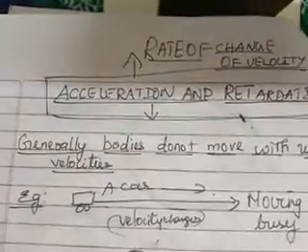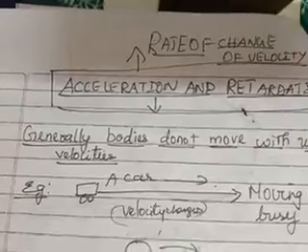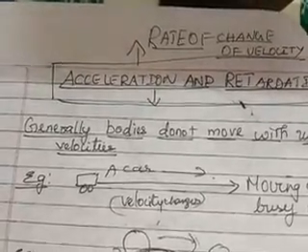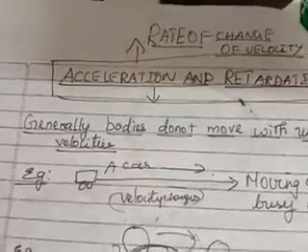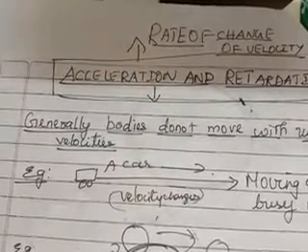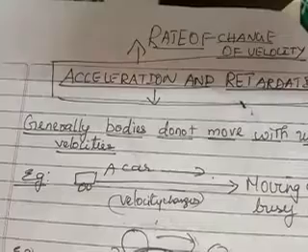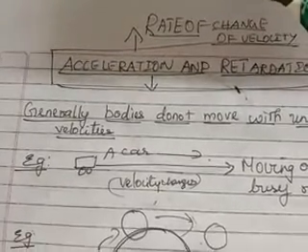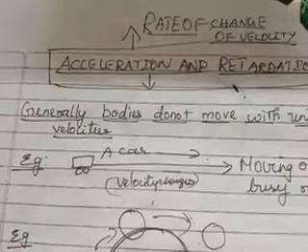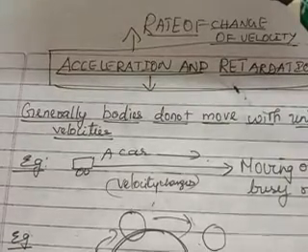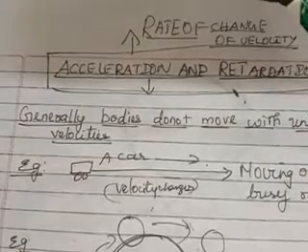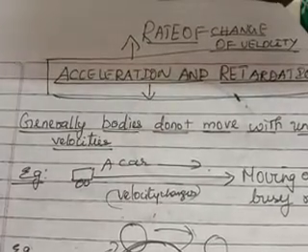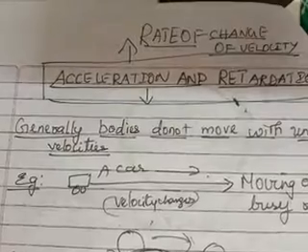Generally, bodies do not move with uniform velocities. You should understand this. Usually when a body is moving, only in a very extreme or rare case may the body move with a uniform velocity. Example, a car is moving on a busy road. Certainly, the velocity changes. The car is moving, then it stops, it slows down, then it increases the speed. So, what keeps on changing? The velocity keeps on changing. Sometimes it is accelerating, sometimes it is retarding.